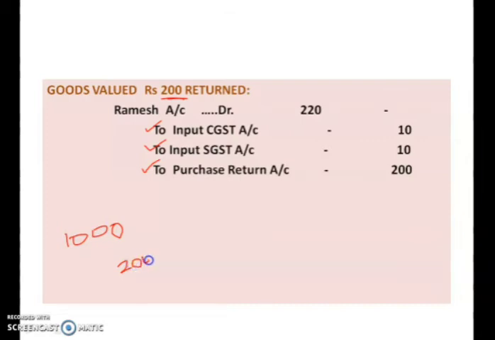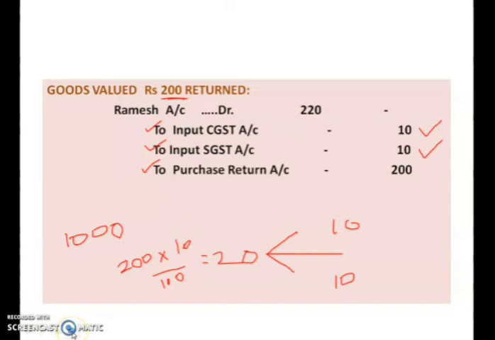So on 200, when you calculate 10%, how much will you get? You will get 20 rupees. Out of that 20 rupees, 10 rupees will be CGST and 10 rupees will be SGST. So that is how you got 10 rupees and 10 rupees. If you wrote 50-50 here, your answer will go wrong. Okay, just understand the concept, dear children.